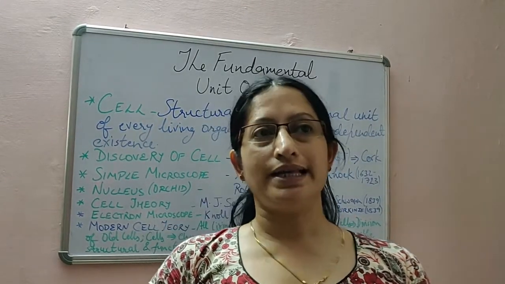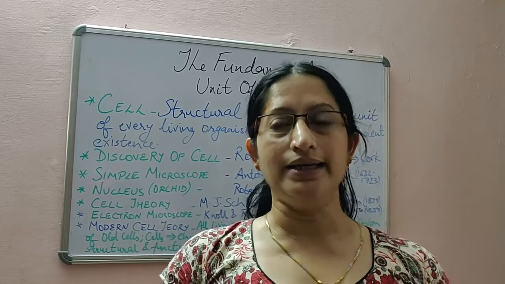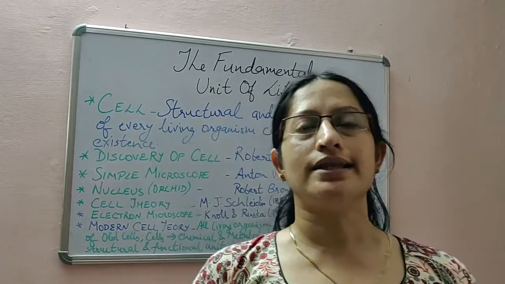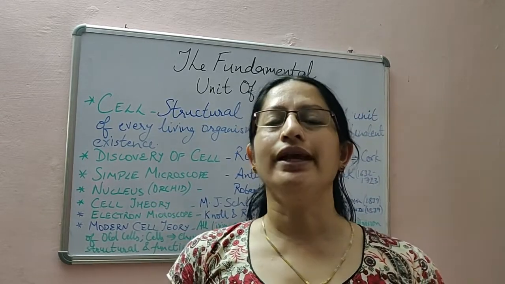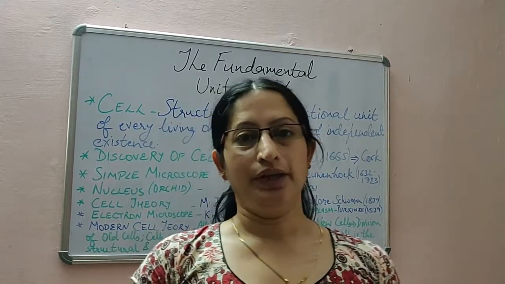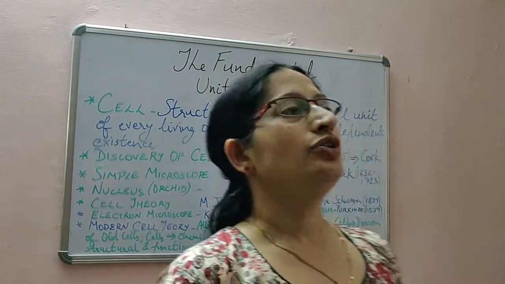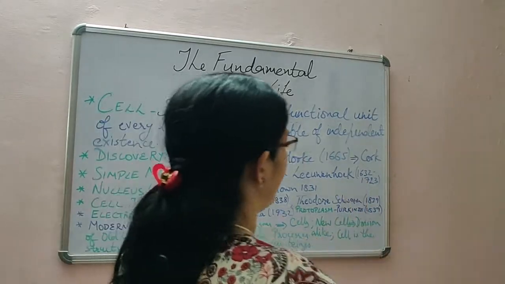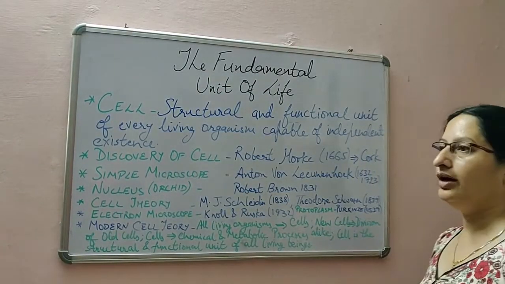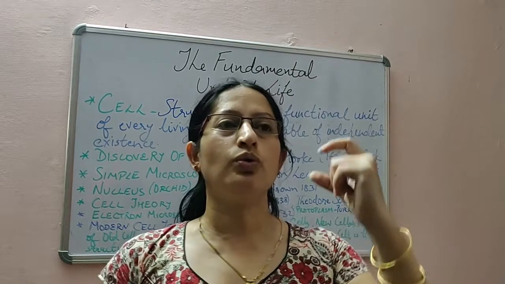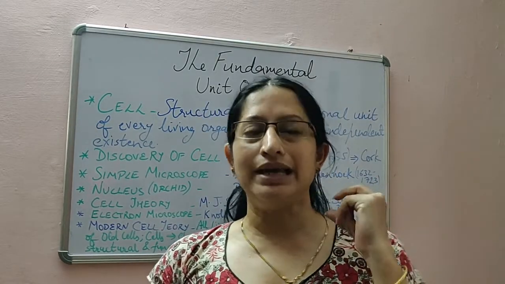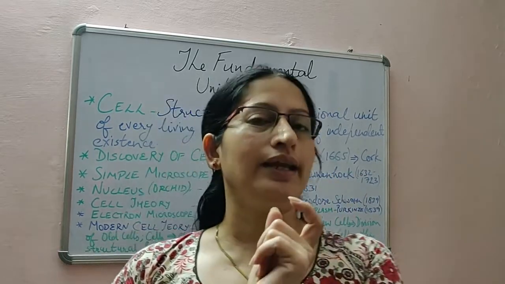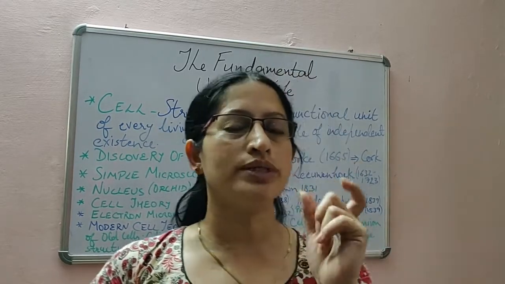Now come to discovery of cell. In discovery of cell, we have got different scientists. Let's go to them one by one. Different scientists had discovered different things, and then we have come to the new cell theory. So we will study that today. So first was Robert Hooke in the year 1665 from the cork cell. Cork is like wood and it is used to cover the soda bottles, and generally in the olden times it was used, and it's very easy to cut. So Robert Hooke had used cork.